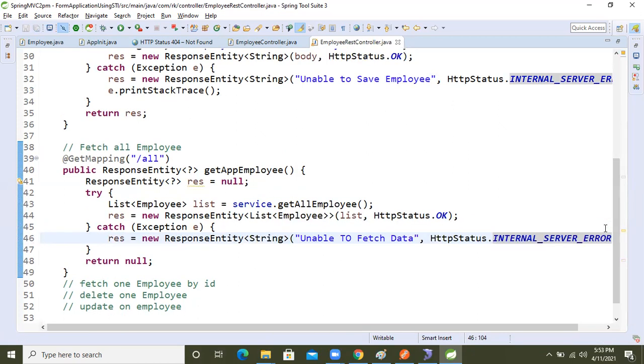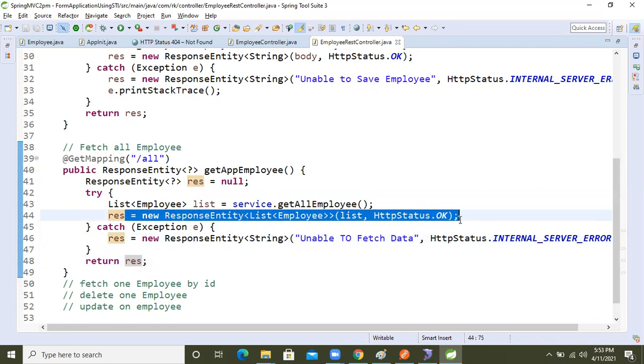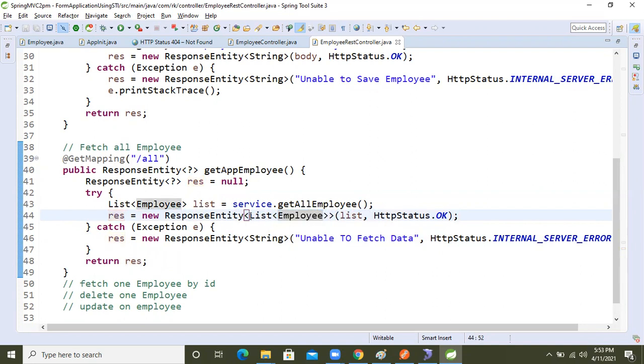Okay, so fine. Now I'm going to give the conclusion, guys, about the question mark. Here, what am I going to return now? Res. See, boss. If no exception comes and our API executes successfully, what is the generic type? List, right? Then the generic type will become list here.